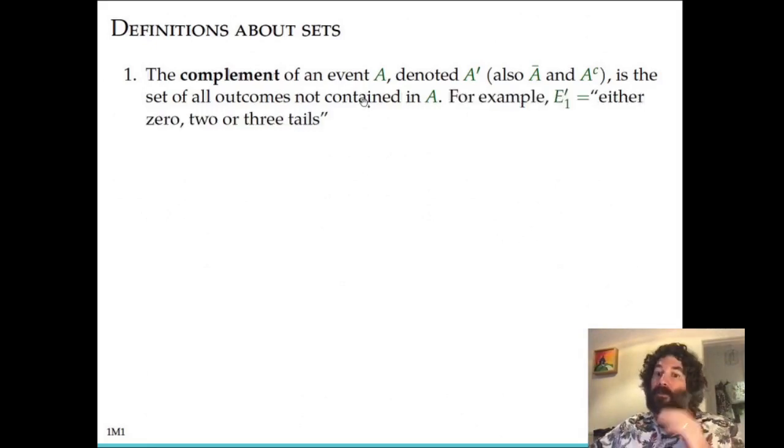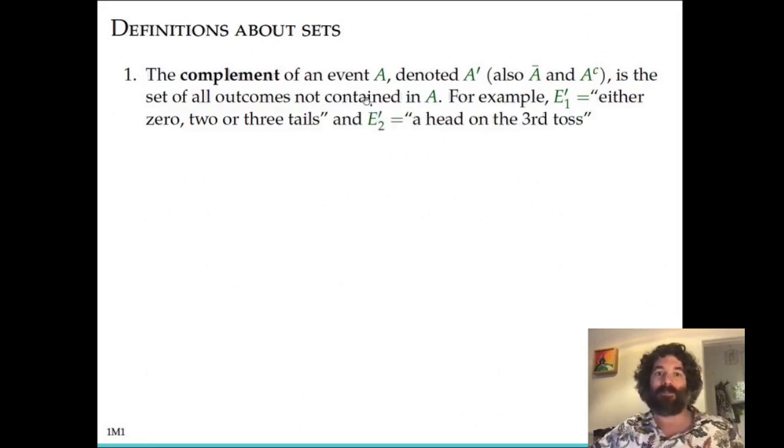So for example, remember E1 was the event that exactly 1 tail was flipped out of 3 coin flips. The complement of E1 would be either no tails are flipped, 2 tails are flipped, or 3 tails are flipped. Those are all the cases that could happen if it's not exactly 1. Another example: the other event we looked at with the experiment of flipping a coin 3 times was a tail on the third toss, E2. The complement of that event would be a head on the third toss. So all the outcomes that are not in E2 would be the ones that have a head on the third toss.